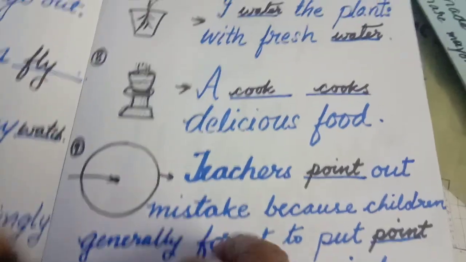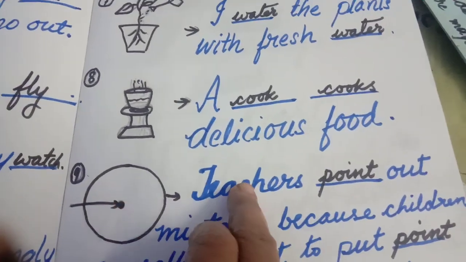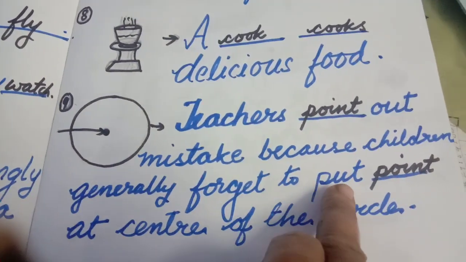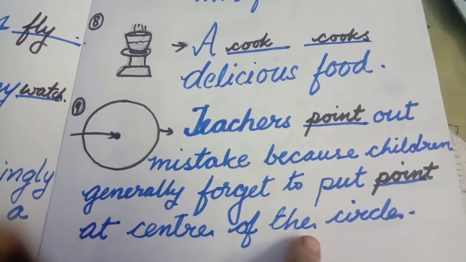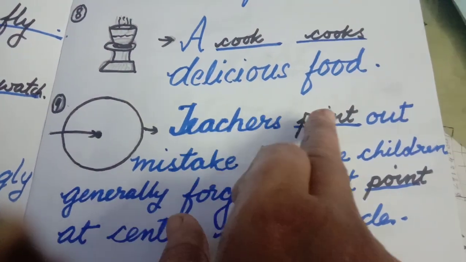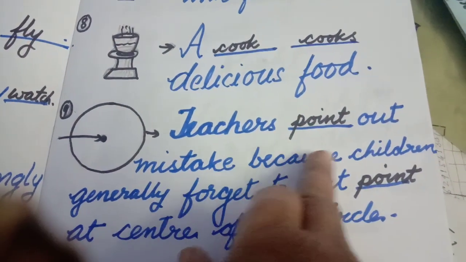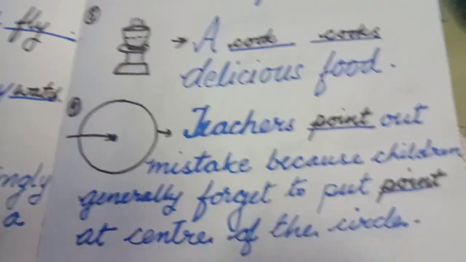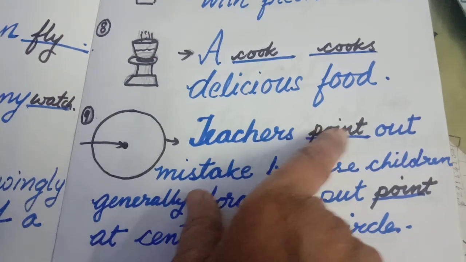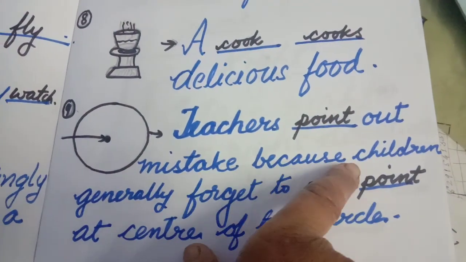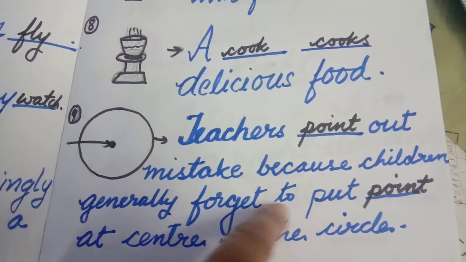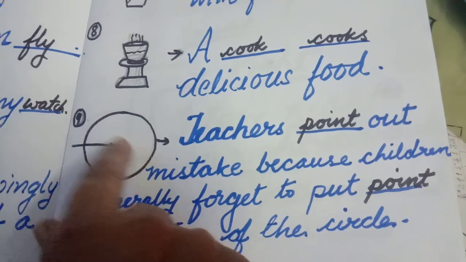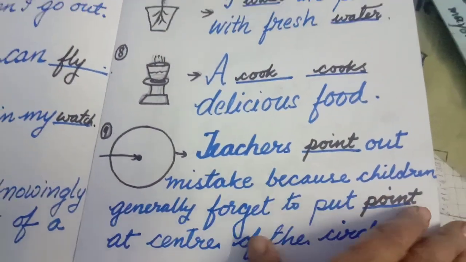Here point, it is a point, and teachers point out our mistake because children generally forget to put the point at the center of the circle. That means teachers point, this is a verb. Teachers point out mistakes because children generally forget to put the point here in the middle, at the center of the circle.